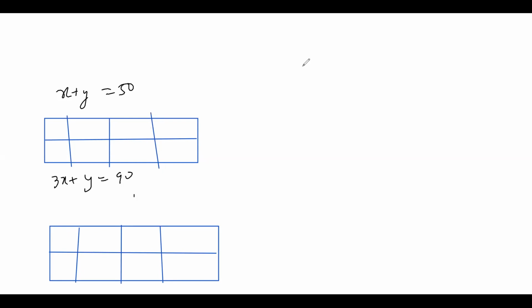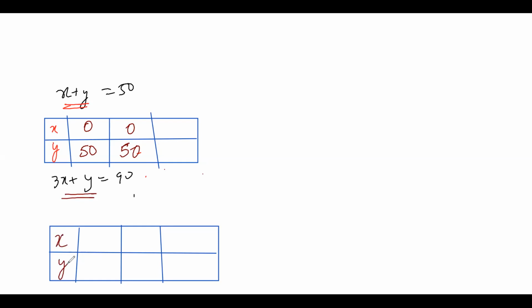If I give x, y in this condition, if I give x is equal to 0, what is y value? 50. If I give y is equal to 0, what is x value? 50. Correct?